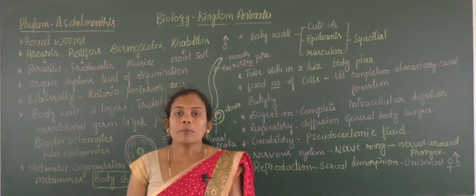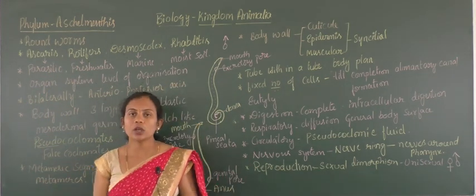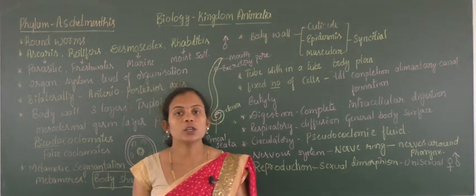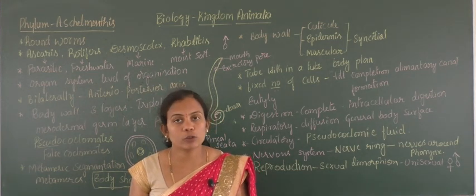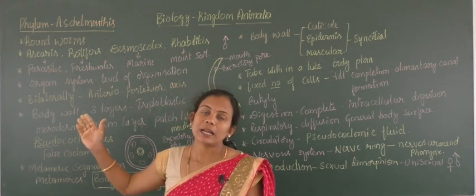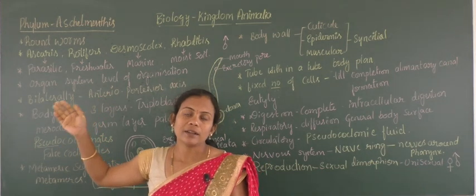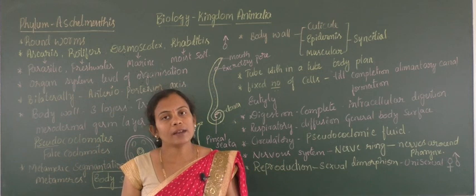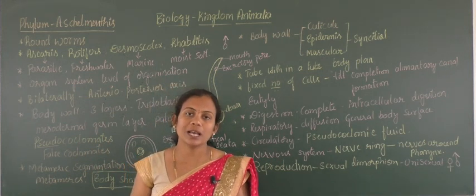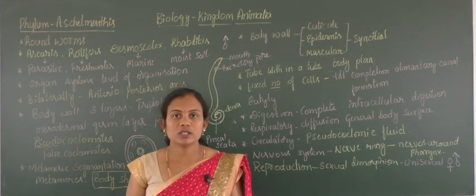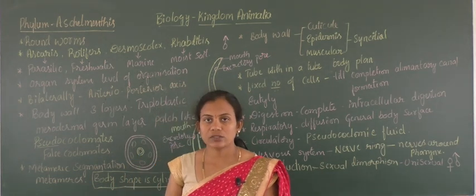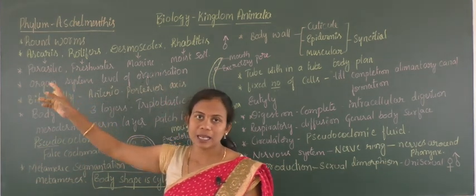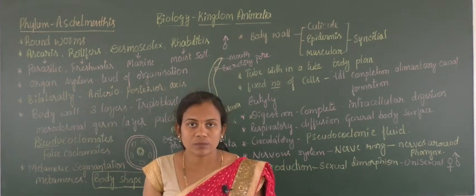Ascaris lumbricoides is a parasitic organism, and the host for this will be humans. Inside the intestine of humans there will be a location for the parasitic worm called Ascaris, and they live their complete life in the intestine of humans only. They utilize the nutrition of humans. In this way it completes its life cycle. When you come to the second PUC, we are going to learn about Ascaris in detail as a pathogenic organism.